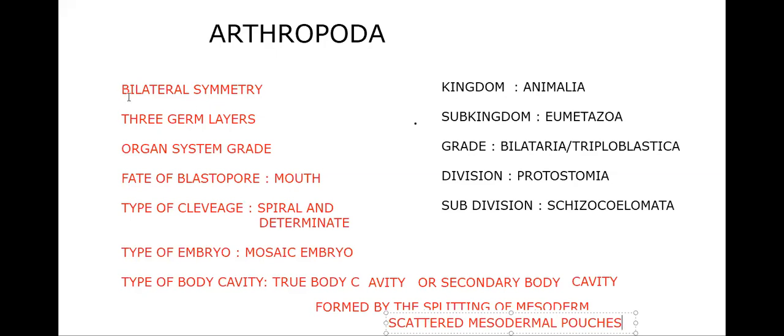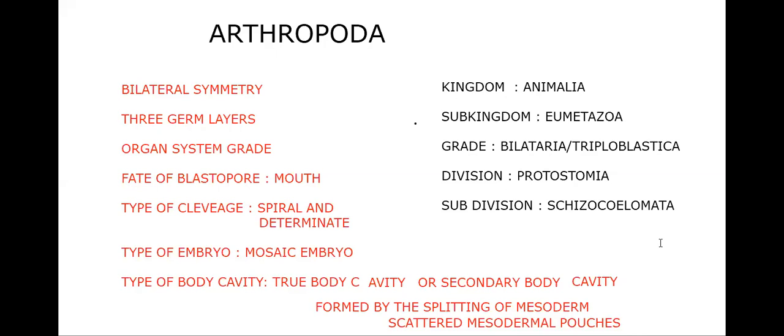You will be able to say that we have bilateral symmetry, 3 germ layers, organ system grade of organization, fate of blastopore will be mouth, type of cleavage spiral and determinate, type of embryo mosaic embryo, and type of body cavity true body cavity or secondary body cavity, formed by the splitting of mesoderm or scattered mesodermal pouches.